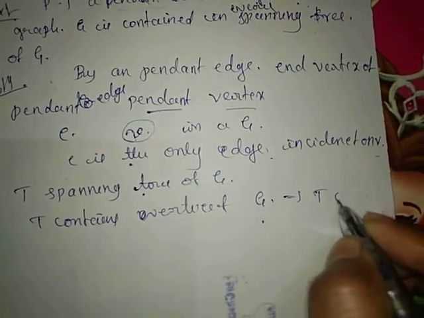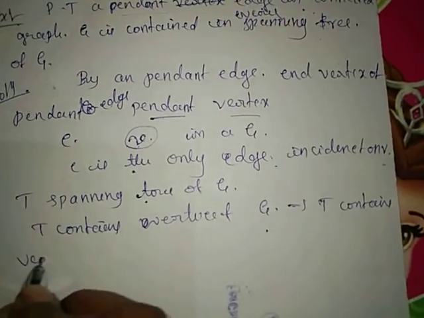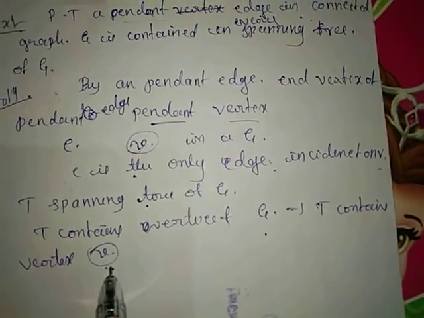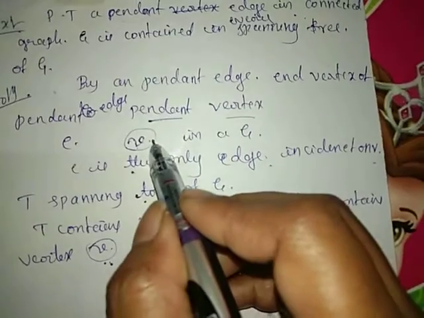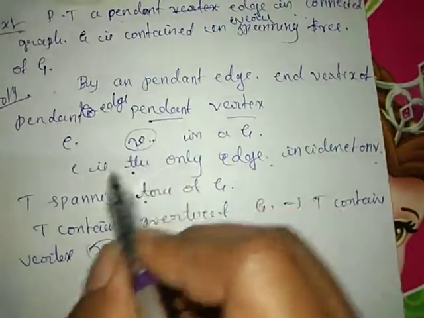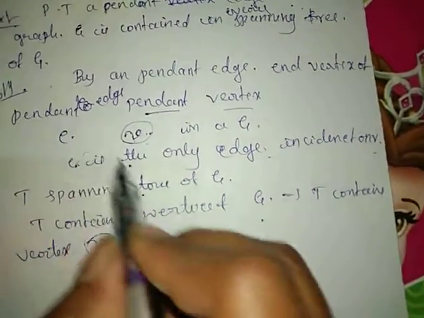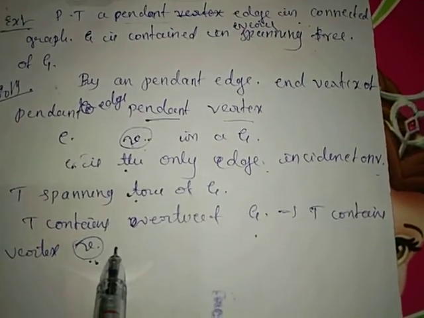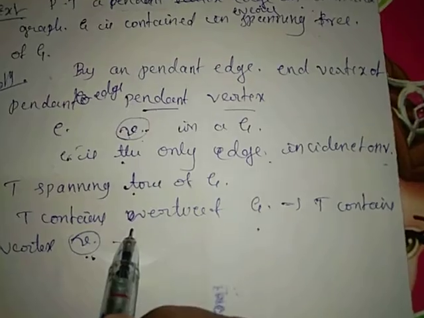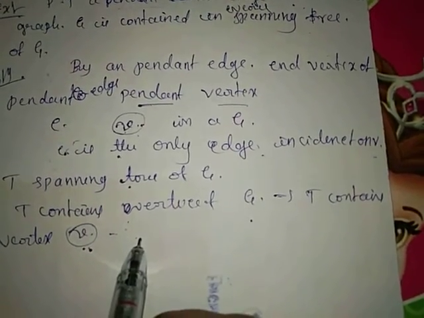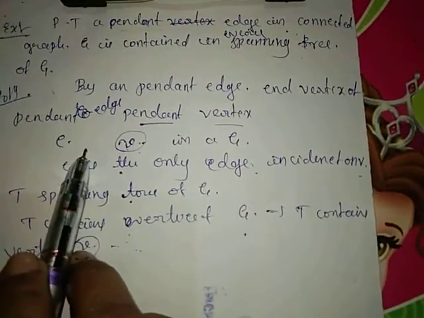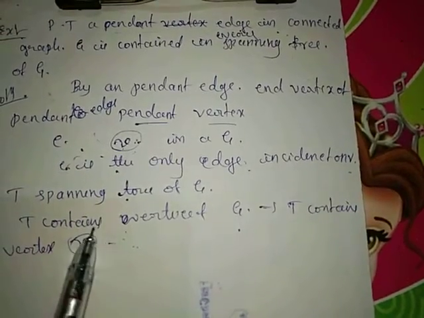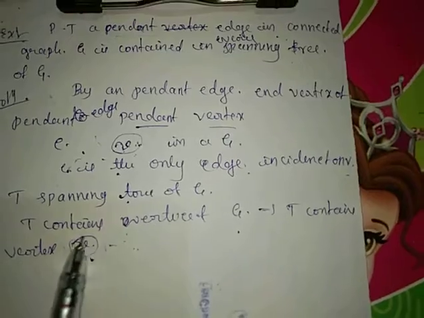We already made clear that V is incident with the edge E, so E is also present in T. It is clear that T also has the edge E, because there is only one edge incident on V. That should be present here, because if we cannot take that edge, vertex V will be deleted.